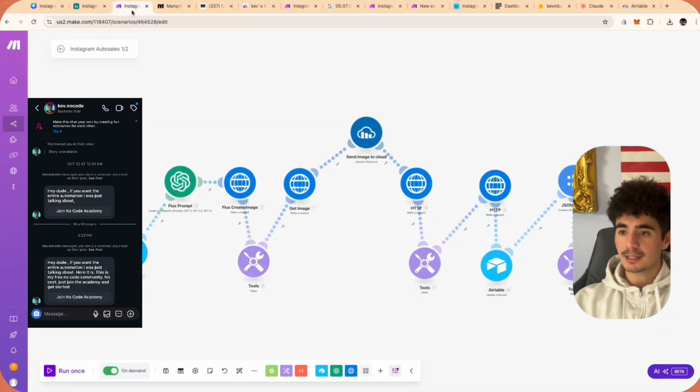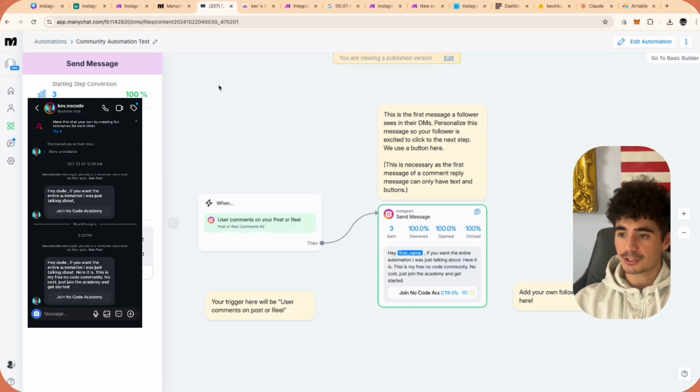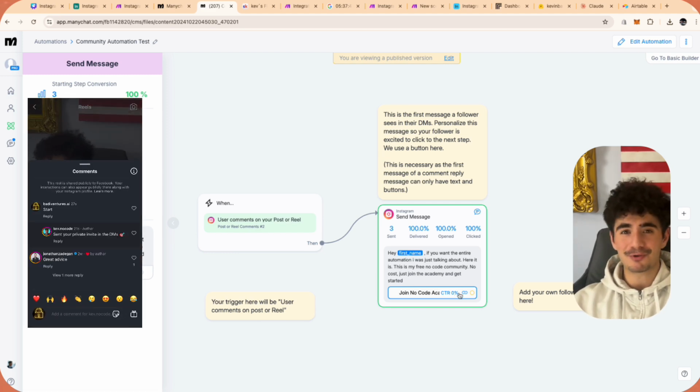So then not only is your video being uploaded on Instagram, this call to action then triggers your ManyChat automation, which will then send your viewers right to your product or service.